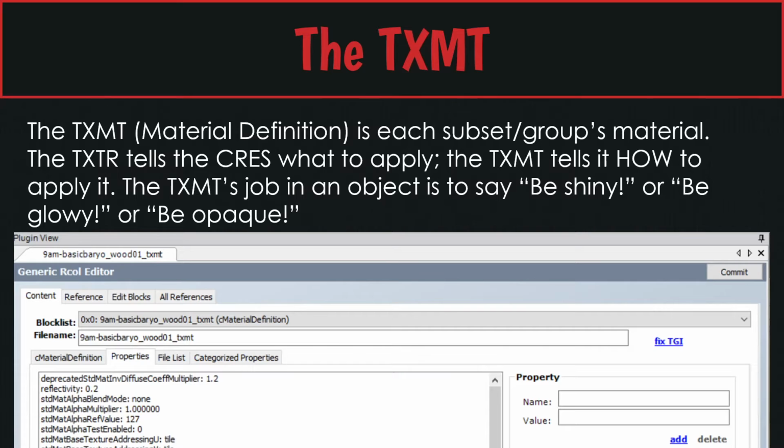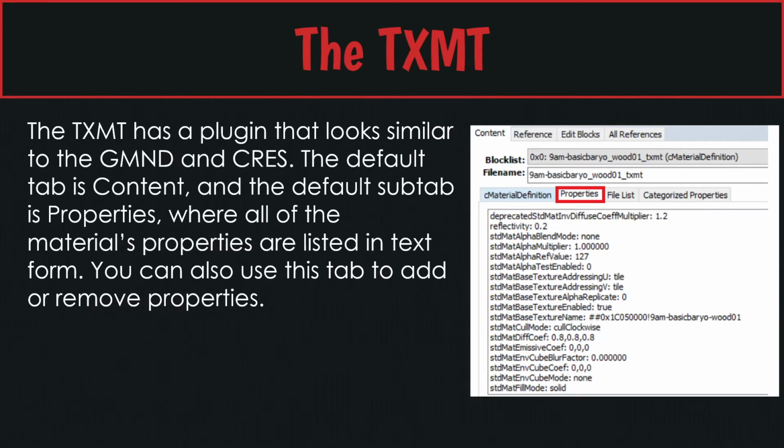The TXMT. TXMT is the material definition. This is the part that says, okay, here's my texture. How do I apply it to the GMDC? Is it shiny? Is it backlit? Is it semi-transparent? This is the TXMT's job. The TXMT's plugin looks similar to the GMDC or the Crest. It's built in kind of a block structure.